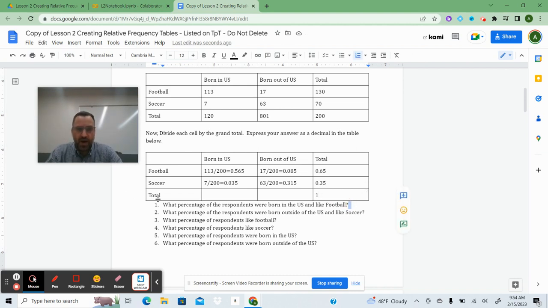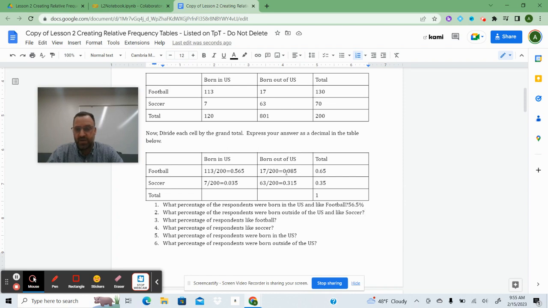So here, what percentage of the respondents were born in the US and like football? That is, if I did a percentage, I'm going to change this to 56.5%, just move the decimal 2 spots. And then here, what percentage of the respondents were born outside of the US and like soccer?